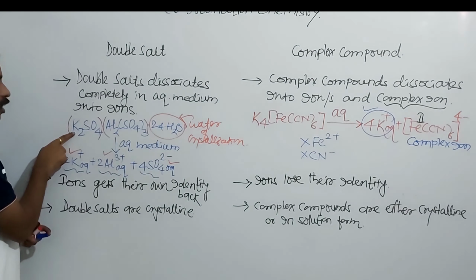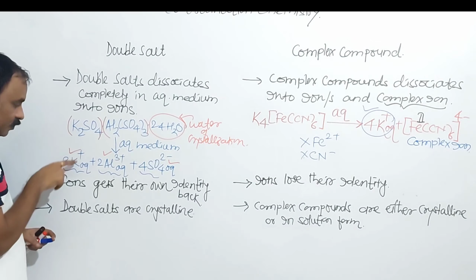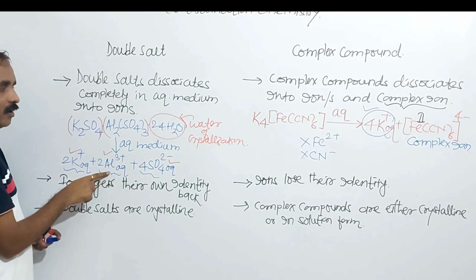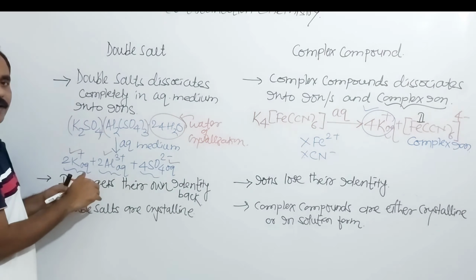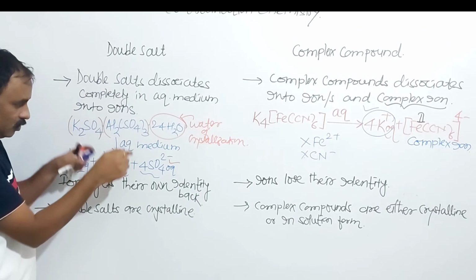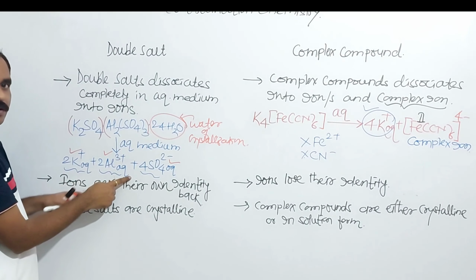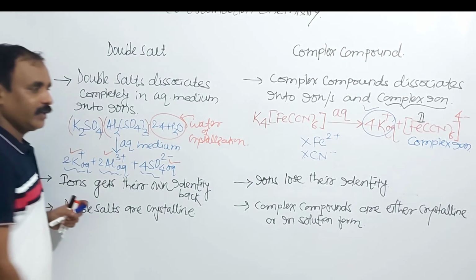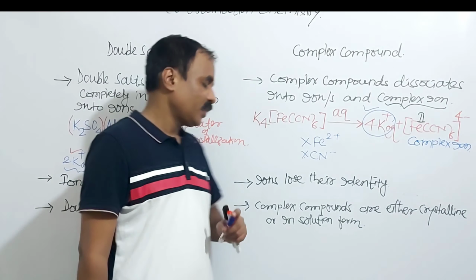K plus retains its plus 1 oxidation state. Al 3 plus here, retention of identity. In combined state, after dissolving in aqueous medium, there is separation of ions and retention of identity of these ions. But here identity is lost.